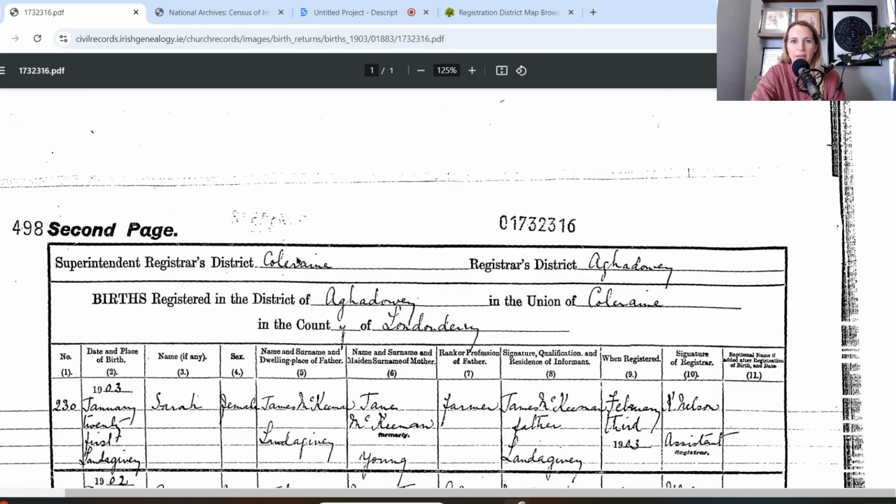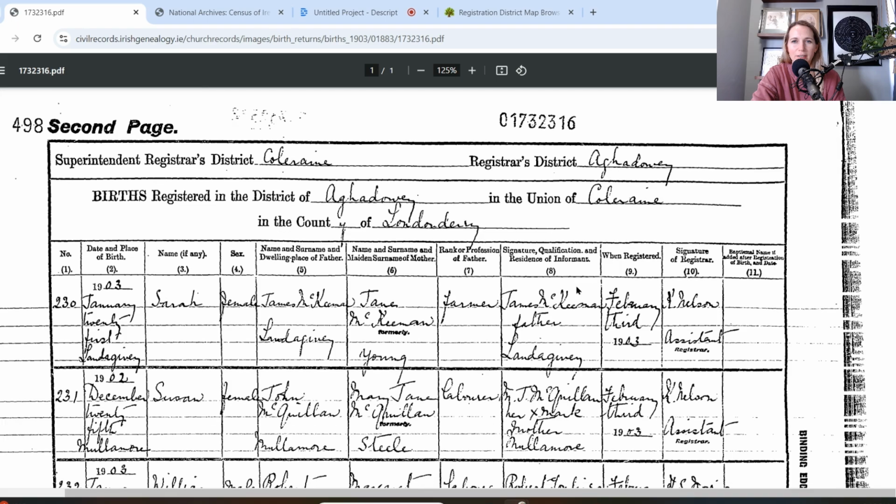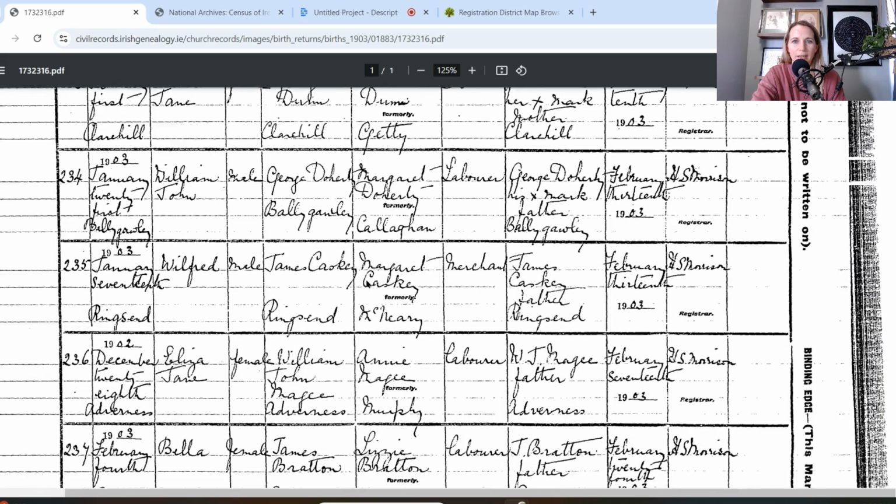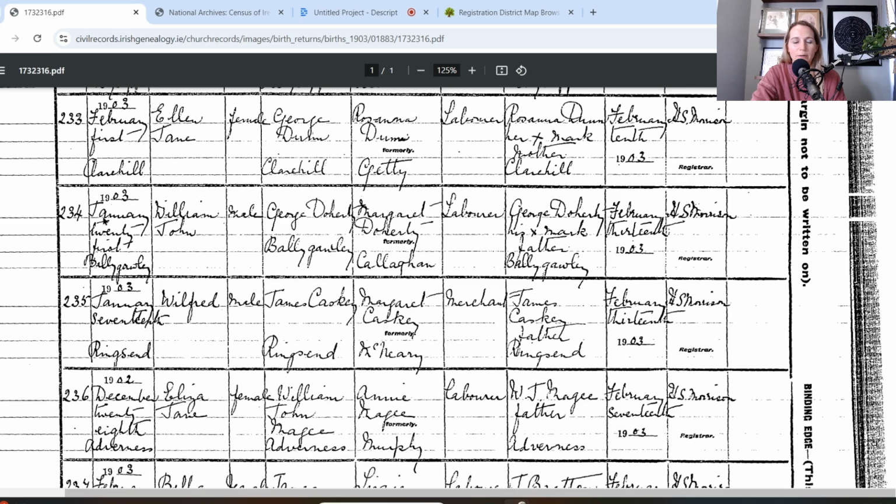Okay, so at the top of the page, we'll have the district Ballygawly is the registrar's district. Okay, and the Union of Coleraine, County of Londonderry. So then we go down here. He was born on the January 21st in Ballygawly in 1903. William John, his father was George Doherty from Ballygawly. Margaret Doherty, formerly Callahan, was his mother. His father was a laborer. Okay, they lived at Ballygawly.